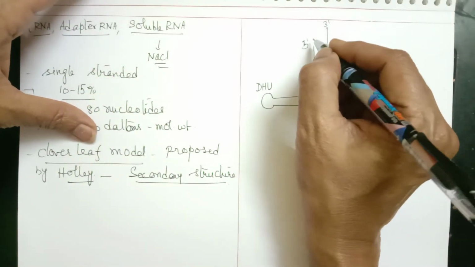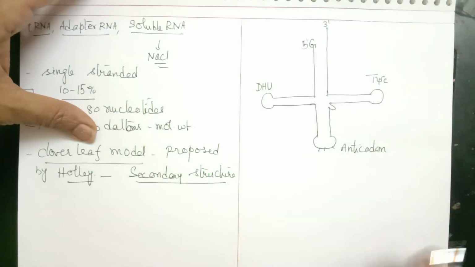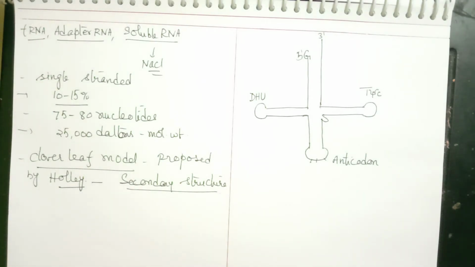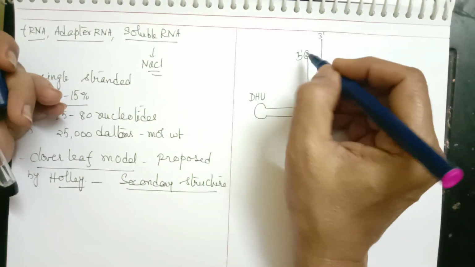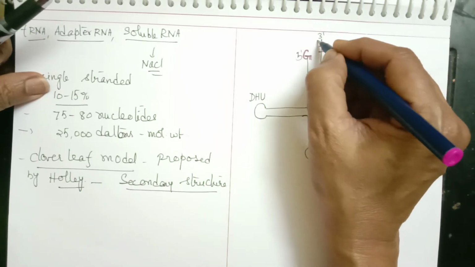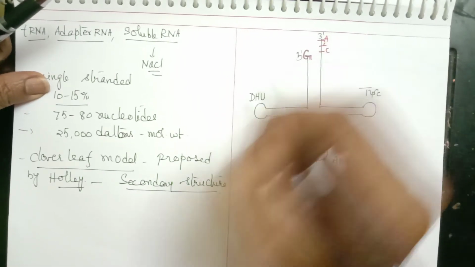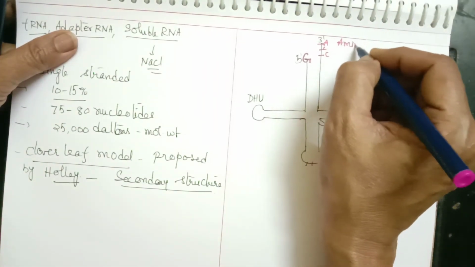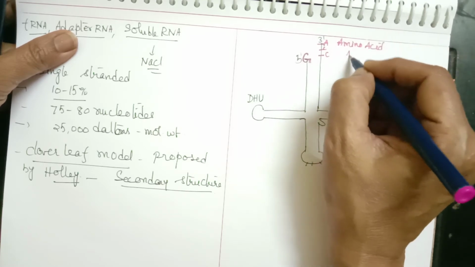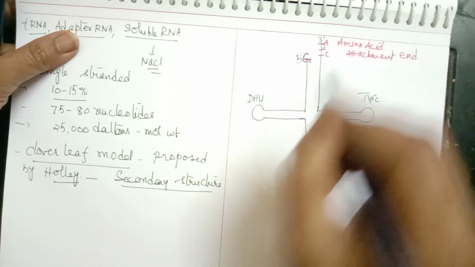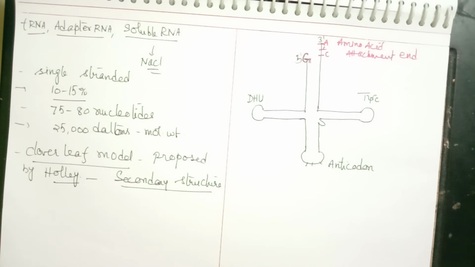The 5' end is terminated with G, guanosine is present. Towards the 3' end, there will be unpaired nucleotides called CCA. This 3' end is the amino acid attachment end, because the amino acid will get attached at this end.